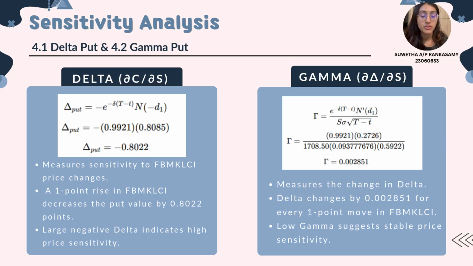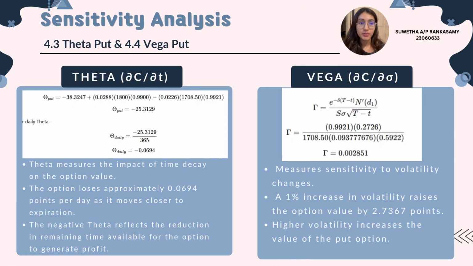approximately 0.8022 points. Next, gamma measures the rate of change of delta, and the low gamma value of 0.002851 suggests that the option's price sensitivity remains relatively stable for small index movements. Next are theta put and vega put. Theta measures the effect of time decay on the option value. The daily theta value of 0.0694 indicates that the option gradually loses value as it approaches expiration.